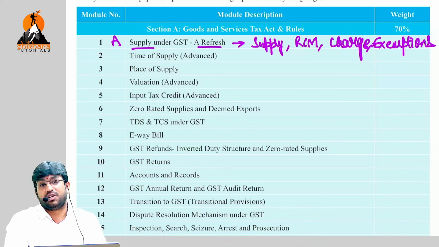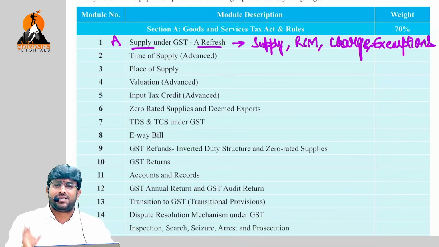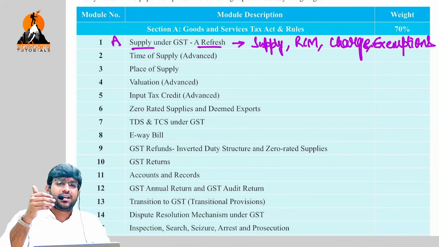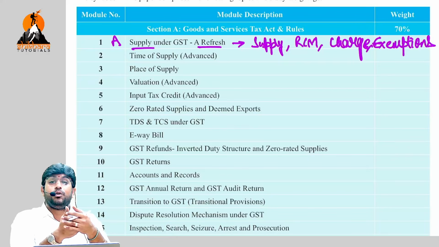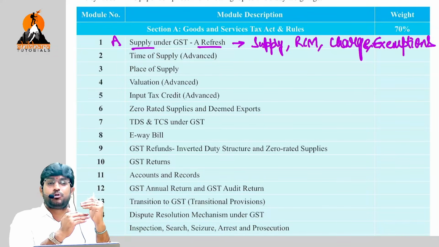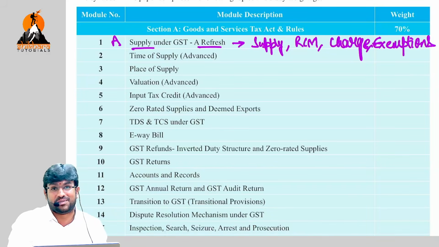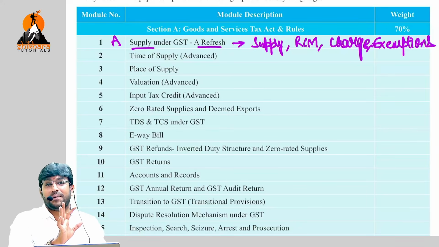RCM and exemptions. For exemptions, they will not ask a question like 20 marks, write 20 points. They don't do that. But they'll give a complete question where they ask you to compute output GST, input tax credit, and net GST payable. In that, they'll give 3-4 points related to exemptions. You should be able to identify whether it is exempt or not. Wrong identification, wrong marks, gone. That's where it is important.